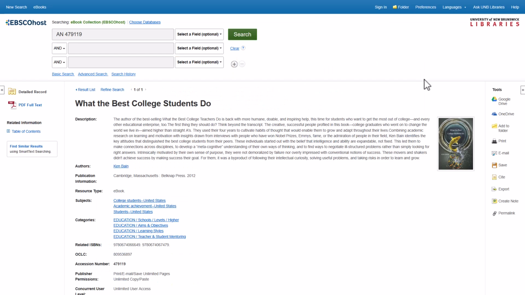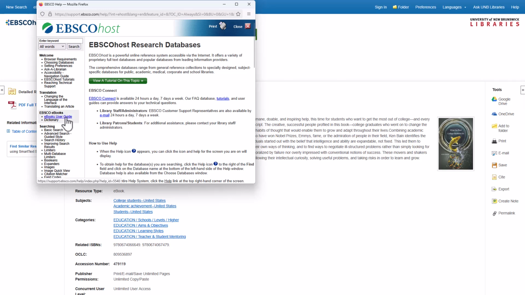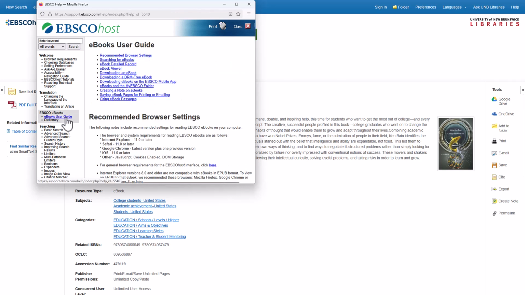Not all ebook providers have the same download options. You can find any necessary instructions on how to download ebooks from different providers in their help menus.